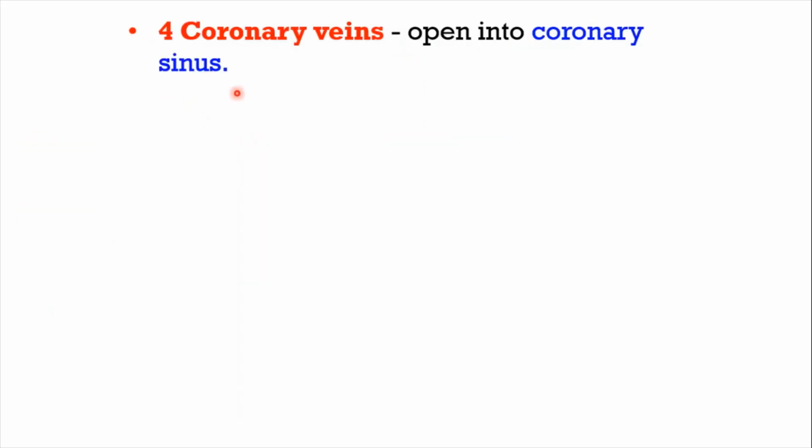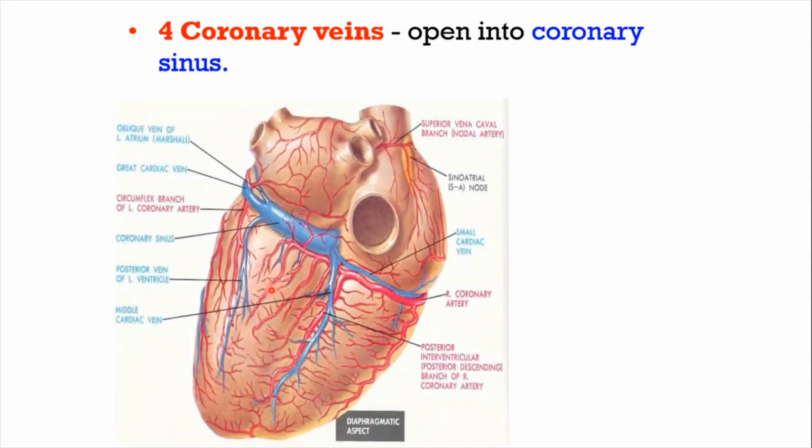Then venous blood from the wall of the heart is collected by coronary veins. These coronary veins are also known as cardiac veins, these blue colored ones. Four coronary veins open into the coronary sinus. This larger one is the coronary sinus. This coronary sinus brings deoxygenated blood to the right atrium. At the opening of the coronary sinus into the right atrium, we find the thebesian valve.